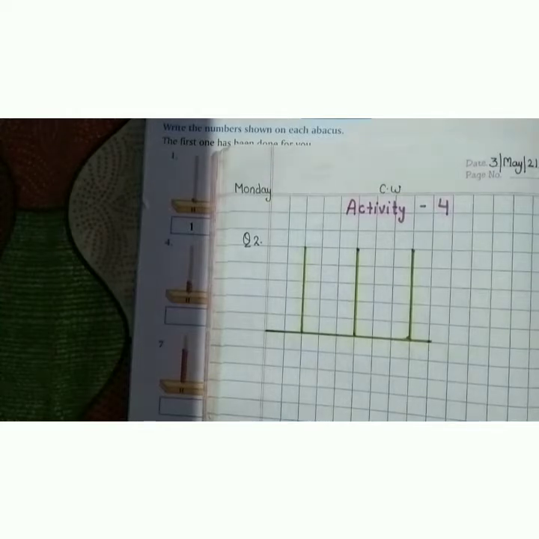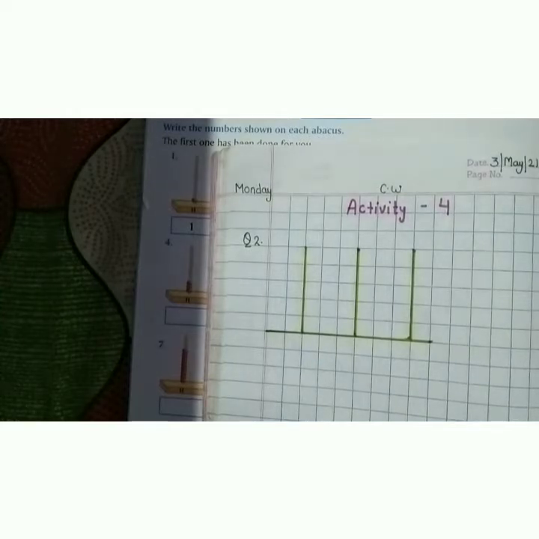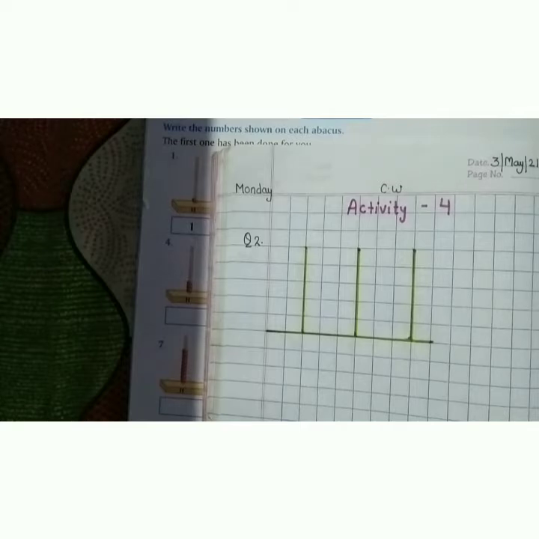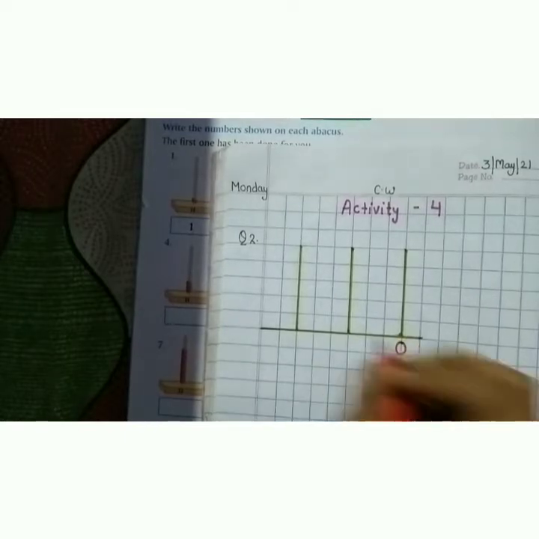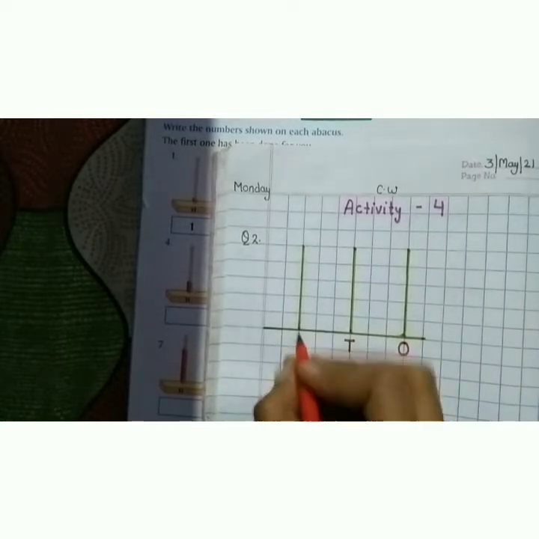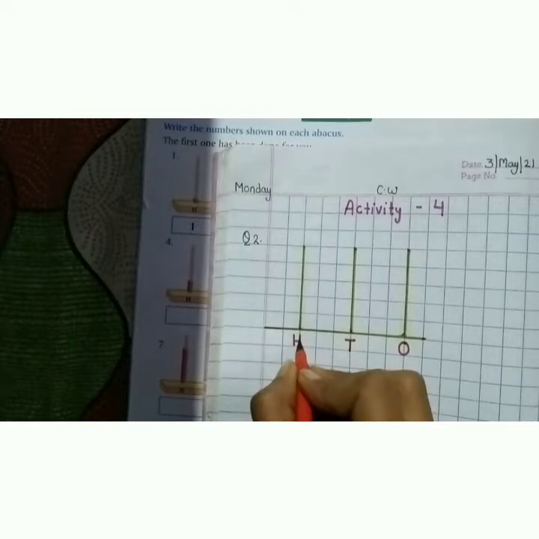Very good. Now write down: this is ones, this is tens, and this is hundreds.